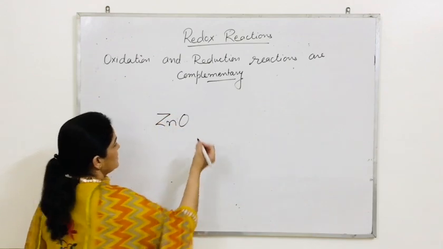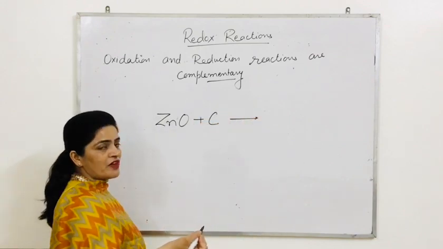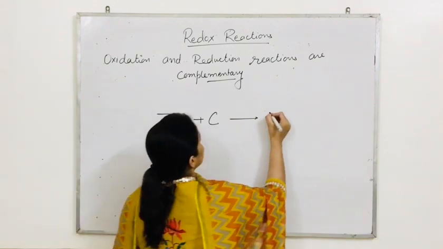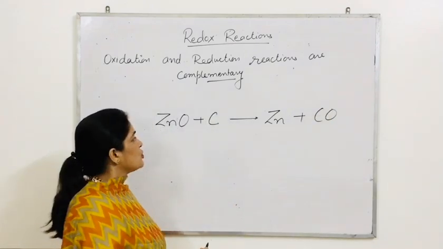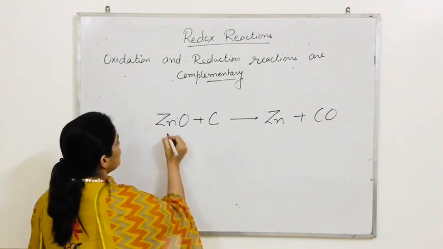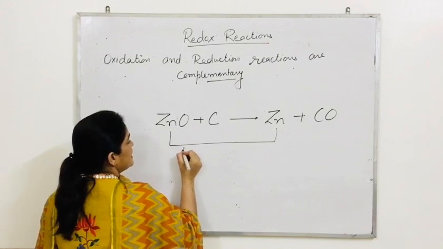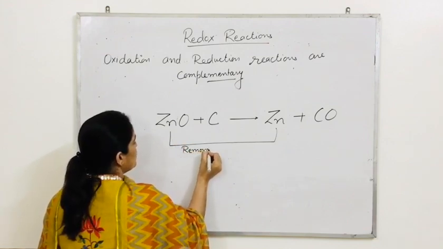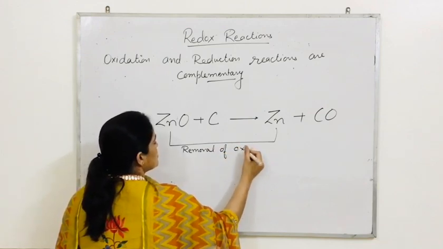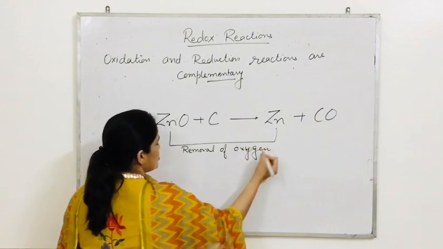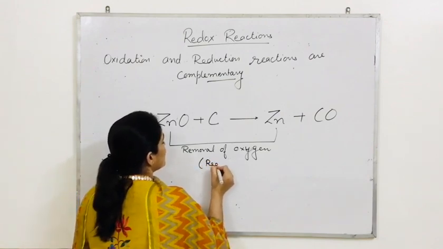This is zinc oxide. If I heat this zinc oxide with carbon, carbon is a very good reducing agent, then it will give us zinc and CO. Okay, so this is the reaction. In this reaction, if you see what is going on, there is removal of oxygen. If oxygen is removed, the process is called reduction.